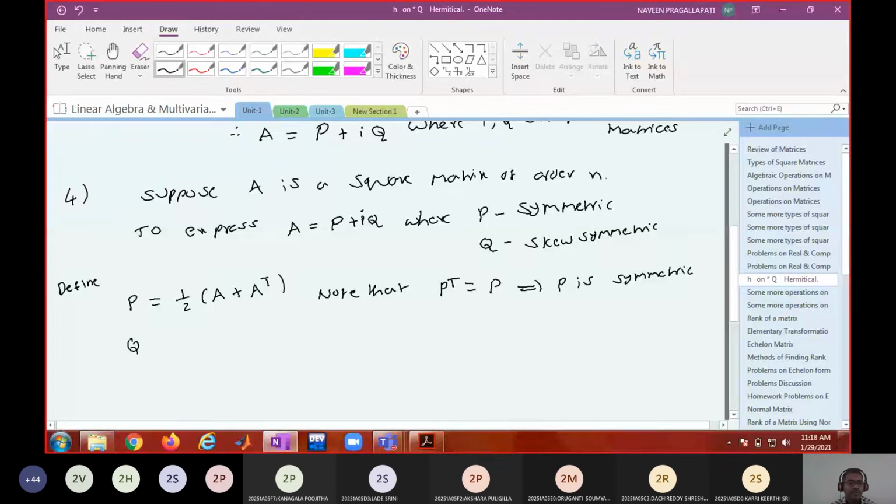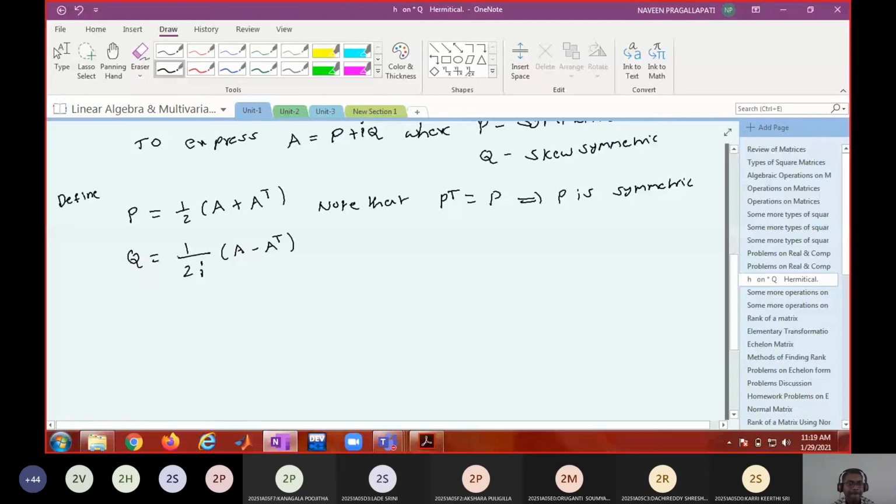And Q equal to, how do I define it? Now i is there. So instead of 1 by 2 times, if I define 1 by 2i times, that i gets cancelled, no? Do you understand the point? So if I define Q equal to 1 by 2i times (A minus A transpose), then what happens? Let us check what kind of matrix Q will be. Q transpose would be 1 by 2i times (A minus A transpose) whole transpose.